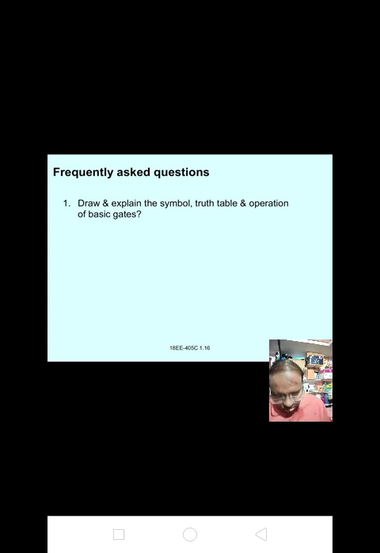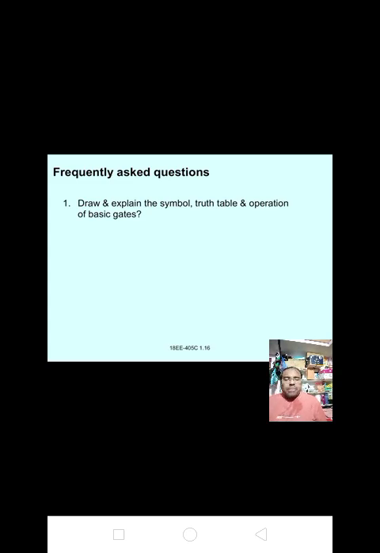If we give 0 to the input we get the output 1, and if we give input 1 we get the output 0. The truth table: A is the input and Y is the output. Only one input and only one output. Here the code is 1, we get the inputs 0 and 1. If we give 0 to the input, we get the output 1. If we give input 1, we get the output 0. Okay, it is the NOT gate.